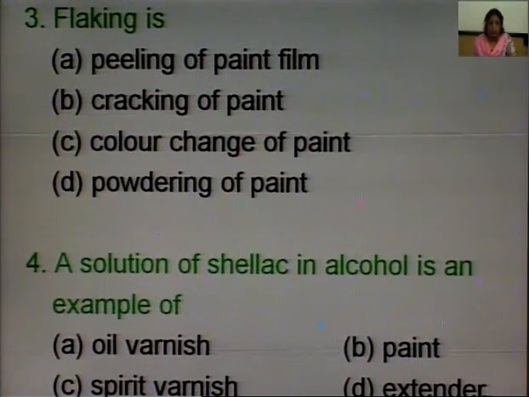So, this is all about the chapter of paints and varnishes. I think you have understood it properly. So, that is all about. Thank you very much.